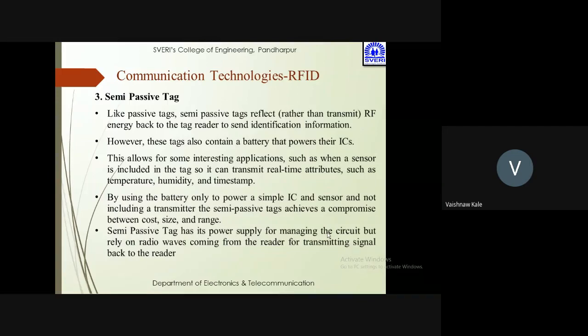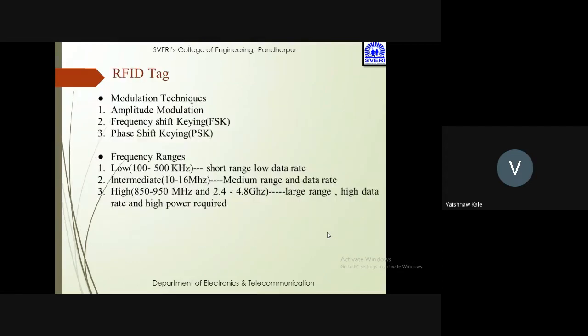And by using the battery only to power simple IC and sensor and not including transmitter, the semi-passive tag achieves a compromise between cost, size and range. इसलिए semi-passive tag ये दोनों के बीच में हासिल कर सकता है. It is the stage between the active and passive tag, that is called as the semi passive tag.